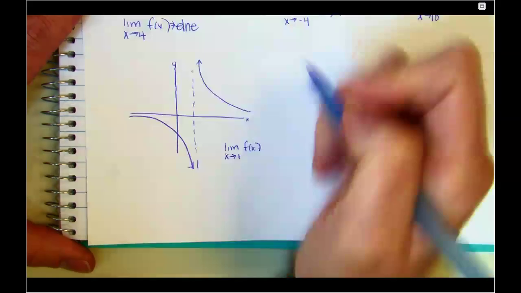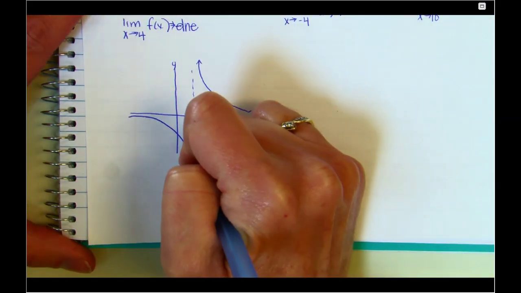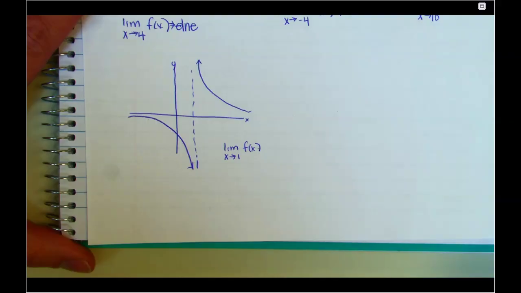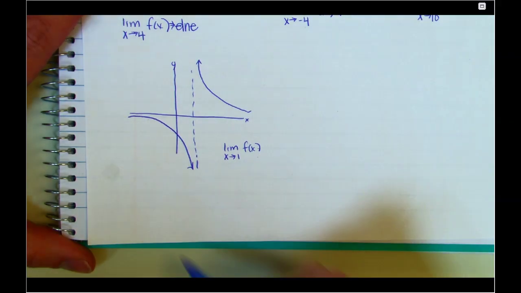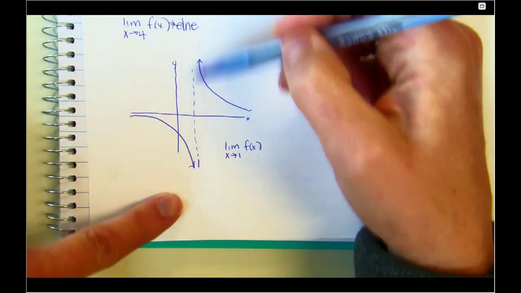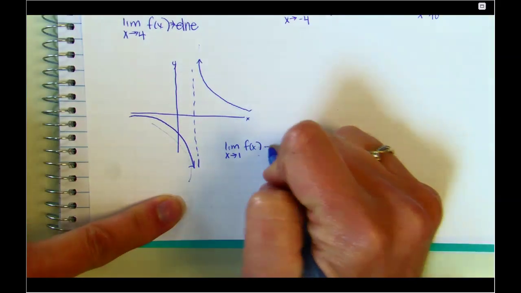X, y. This is 1 right here. That's the 1. Overall, limit as x approaches 1, I can only write an answer if they behave the same. This one goes up, this one goes down. This does not exist.